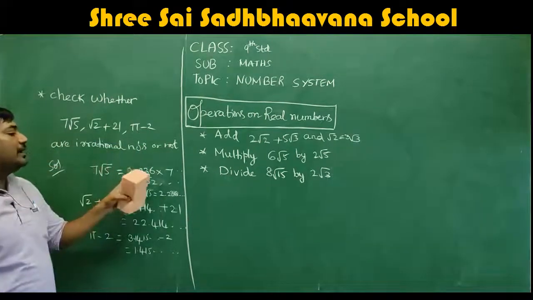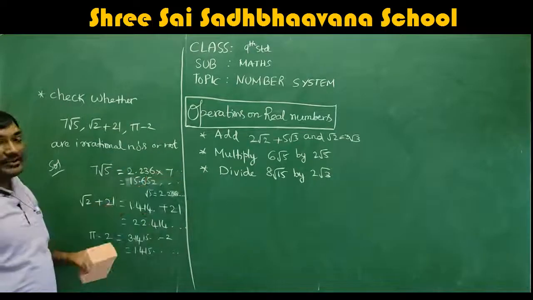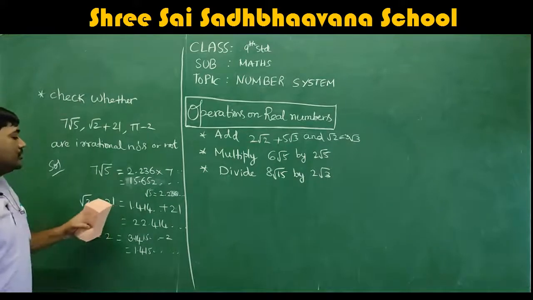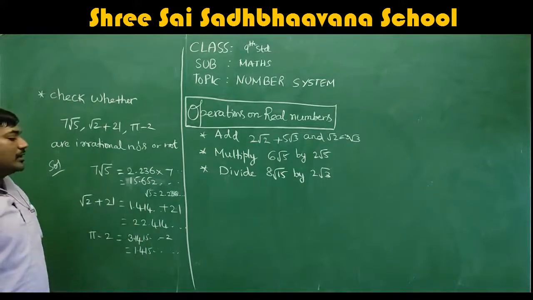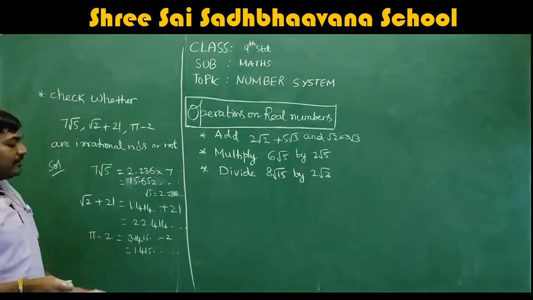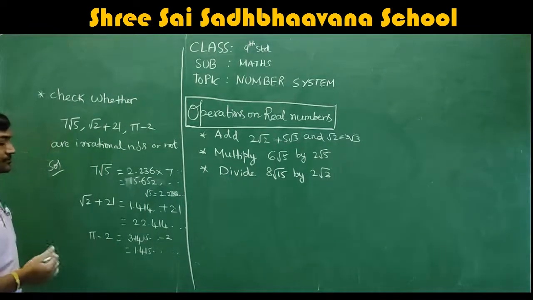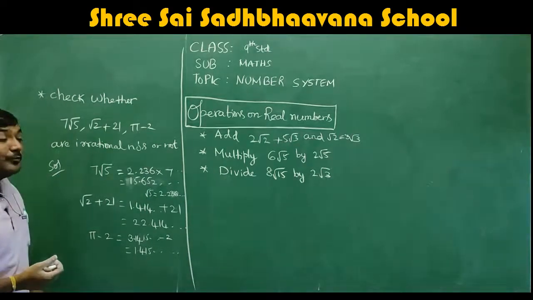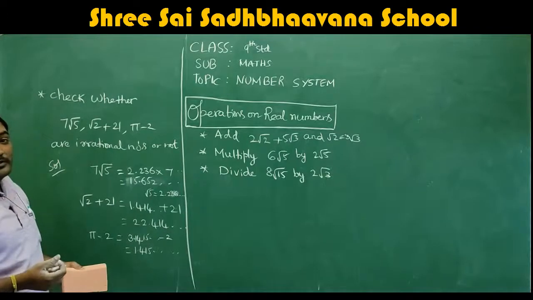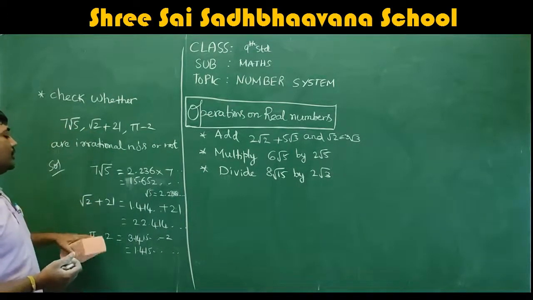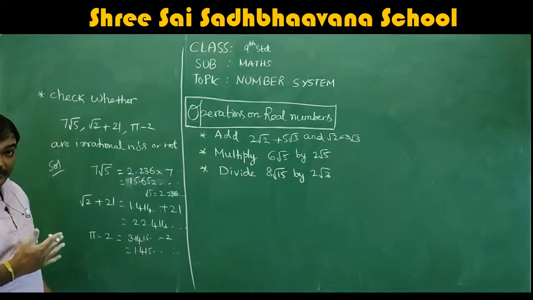When you multiply root 5 value with 7, you will get 15.652, and root 2 plus 21, you are getting 22.414 dot dot. Pi minus 2 you did. You are getting 3.1415 minus 2, you are getting 1.415 dot dot. What you are observing is, we proved that 7 root 5 and root 2 plus root 21 and pi minus 2 are irrational numbers.